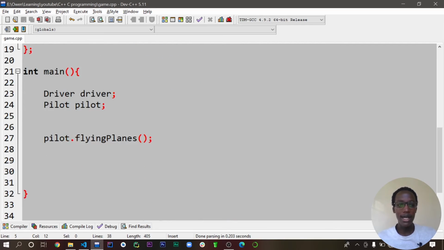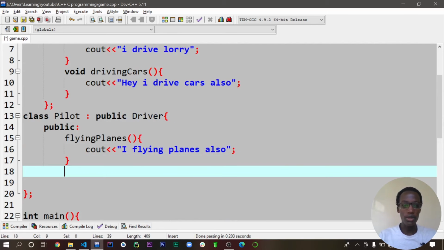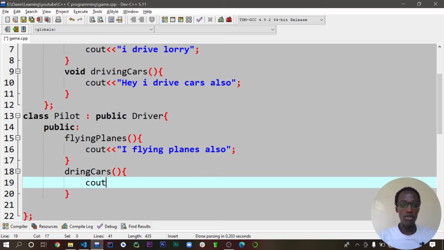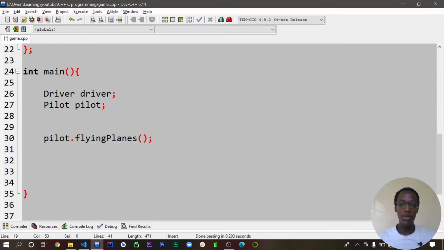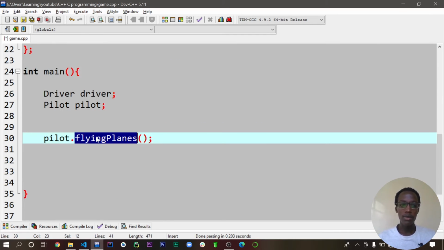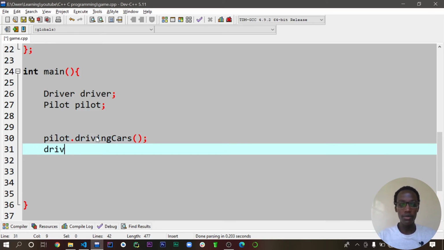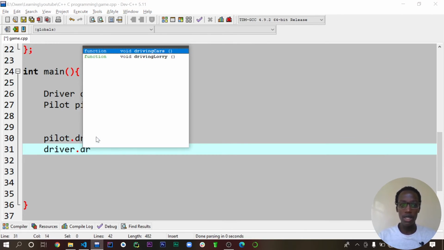the same. So let's say inside our pilot we want to override the driving cars. Let's say as a pilot, you are banned from driving cars. So then I'm going to say cout, "No more driving cars as a pilot." Now let's see here. Let's print both of them. So we have pilot.drivingCars, then we also have the driver.drivingCars.